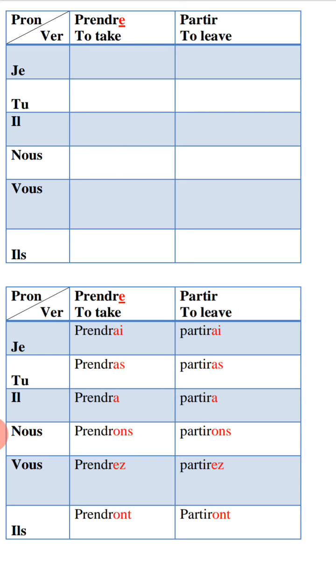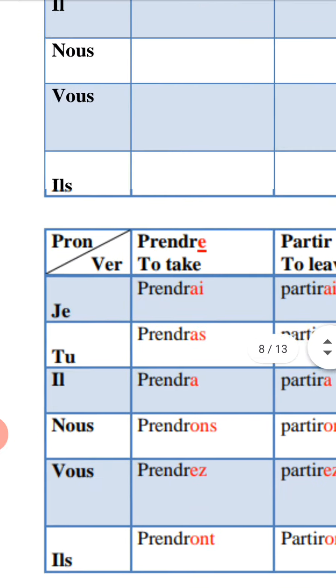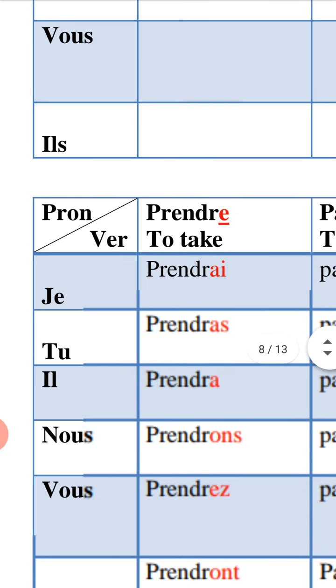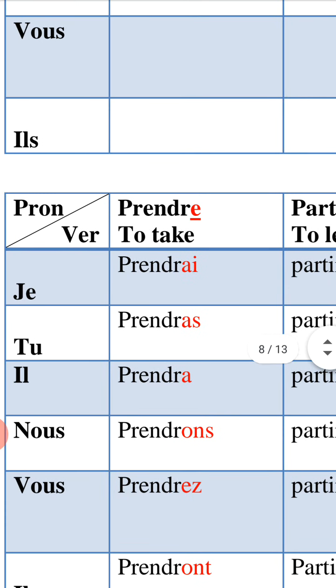So, if I cancel here the last letter E, it will be je prendrai. Je prendrai. Okay, I will take. Excellent. The ending here, the red one, AI. If you would like to say you will take, tu prendras, with AS. Okay, the ending with pronoun tu, AS, not AI, AI with pronoun je. With pronoun il prendra, he will take, il prendra.